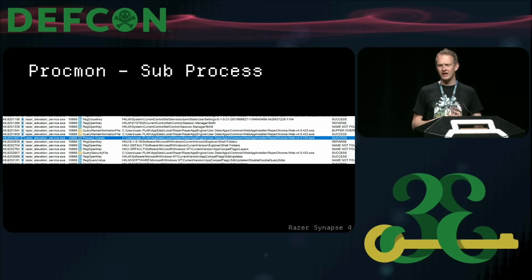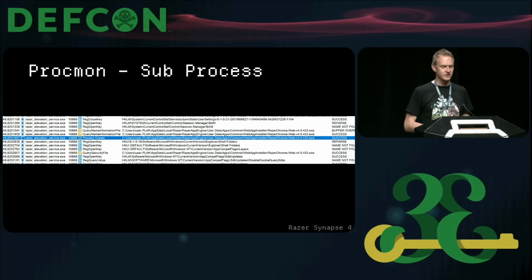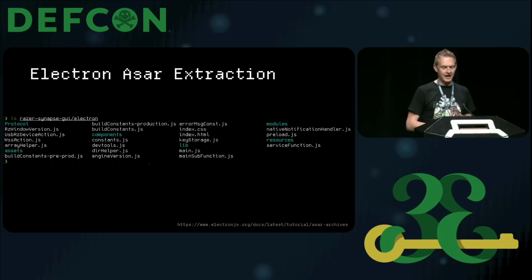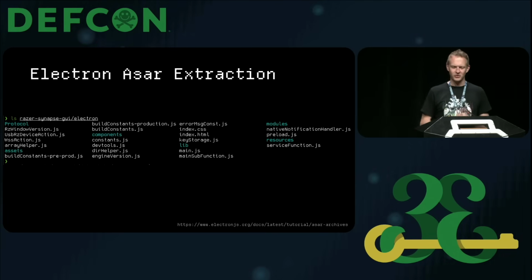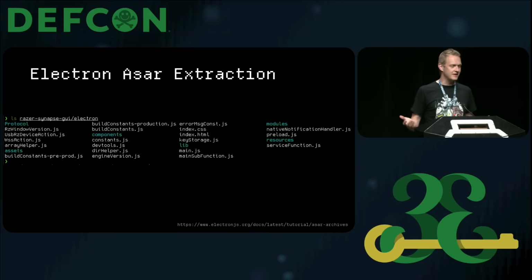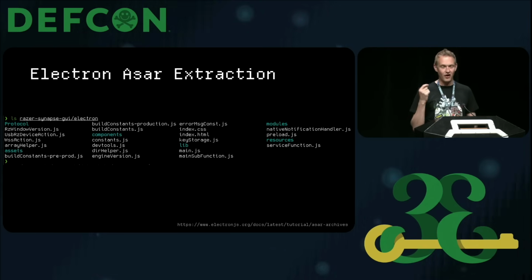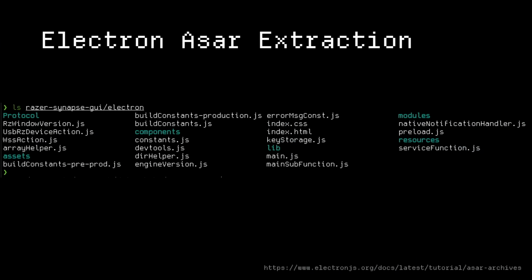At this point, I realized I needed to reverse that client to see how exactly this code execution works. Because it's an Electron app, the sources will be bundled in what's called an ASAR archive, and the Node team kindly maintains a tool that lets you extract these, which really just means you can end up with the JavaScript source code of that Electron application when you run this tool.